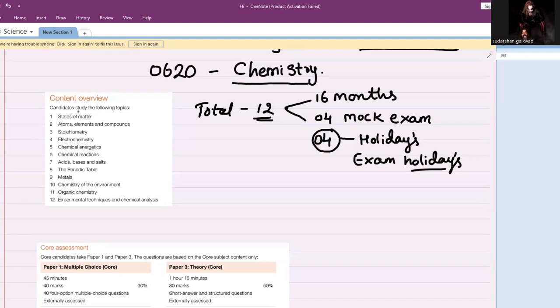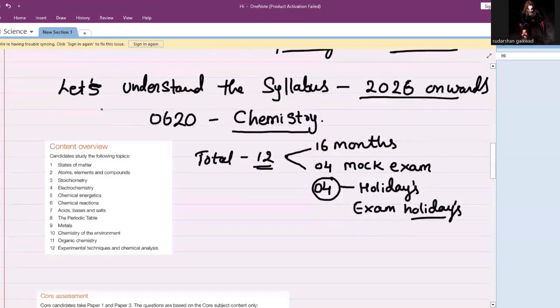Here we have the chapter names: states of matter, atoms, elements and compounds, stoichiometry. We have electrochemistry. So let me zoom in. Electrochemistry, then chemical energetics, chemical reactions, acids, bases and salts, my favorite topic, periodic table, metals. That will make you mental, by the way, or just a simple thing.